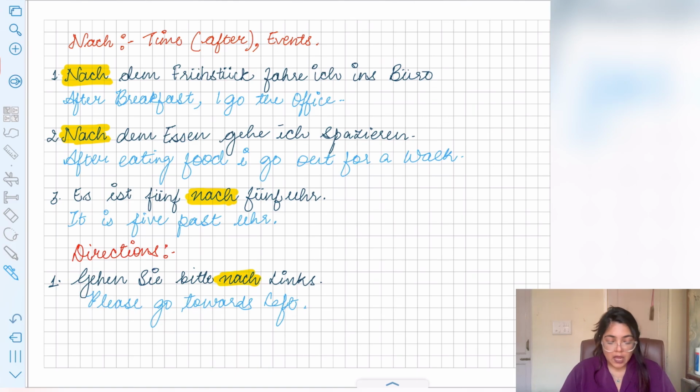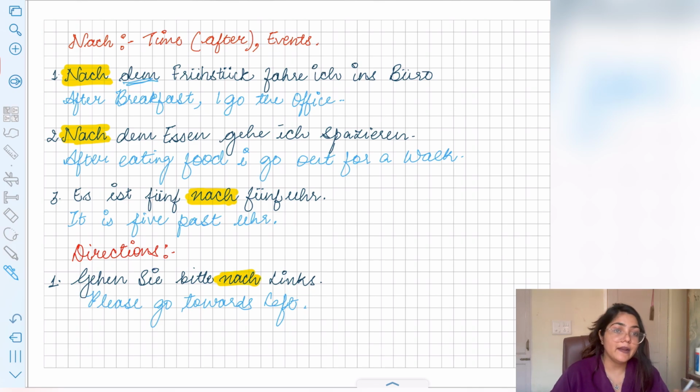Now, after this, the second usage of nach is like after, but for events or for activities, right? So like after breakfast I go to the office, so nach dem Frühstück gehe ich ins Büro. So nach, it is das Frühstück, so the article is also changing, right?